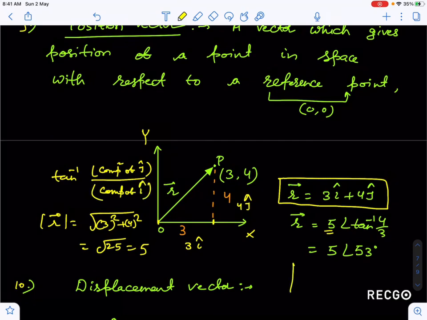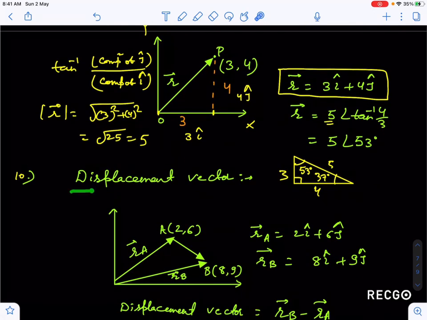And you should know that if I make this triangle, guys, in this triangle, if this is 37 degree, you have to keep in mind this is 3, 4 and 5. So this is 37 degree, this is 90 degree, this is 53 degree. So you can find here tan 53 degree is nothing but 4 by 3. This triangle you have to keep in mind for physics. Okay, the triangle 37 degree, 3, 4 and 5, or 53 degree, 3, 4 and 5, like this.